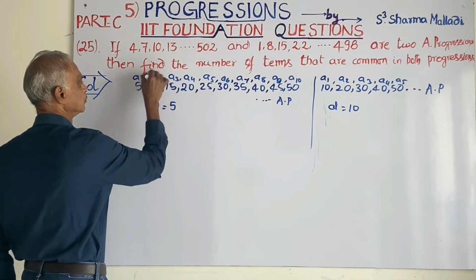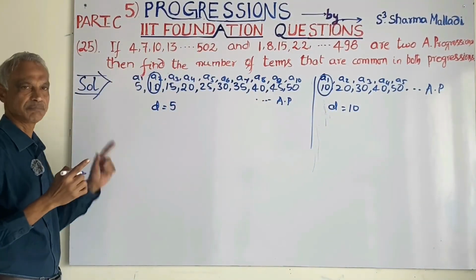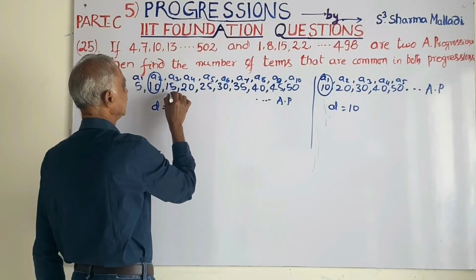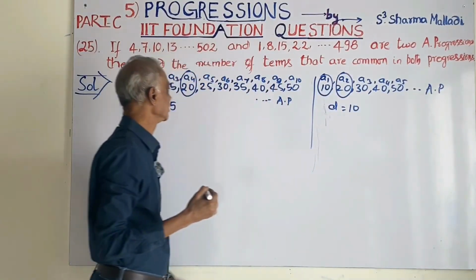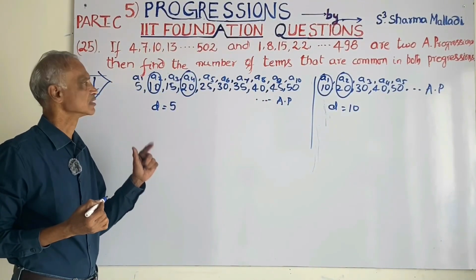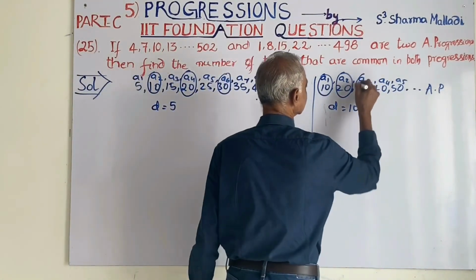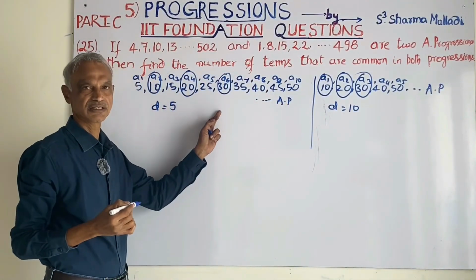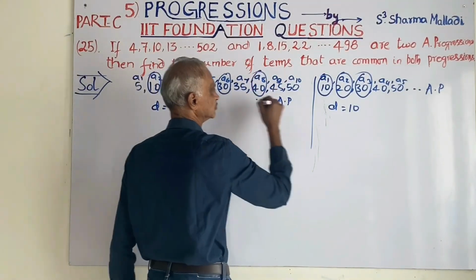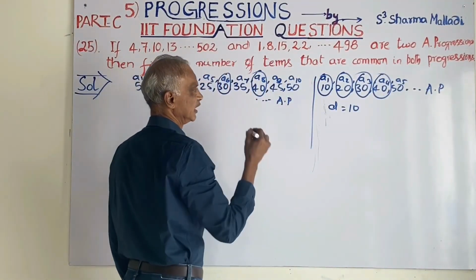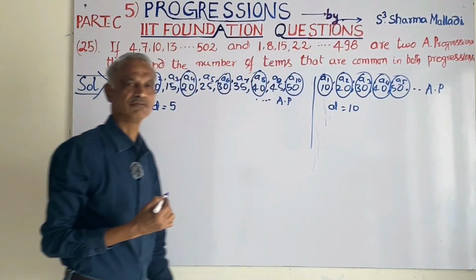This is A2, here A1. Pair of identical terms. One pair, 1. 15, 20. 20 is there. A4 and A2. These two are identical terms. Pair of identical terms. 25, 30. Here the sixth term and the third term are equal to each other. 8th term and 4th term. And lastly 10th term and 5th term, they are equal to each other.